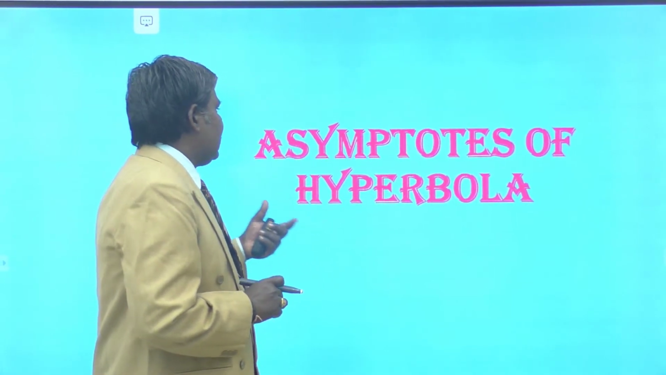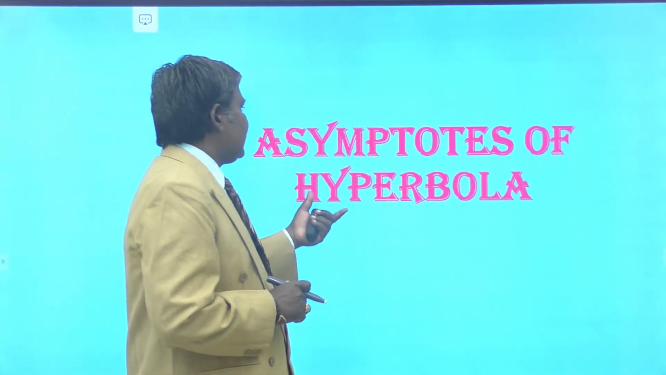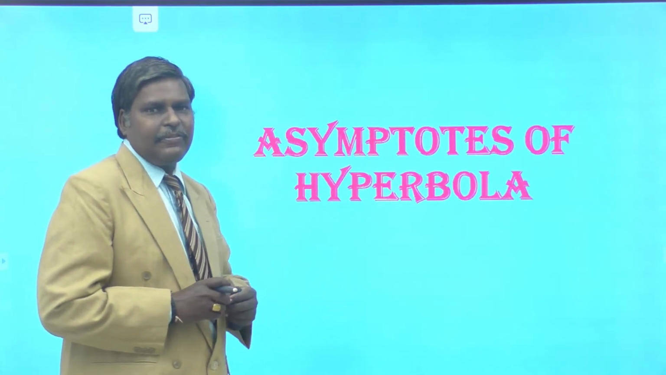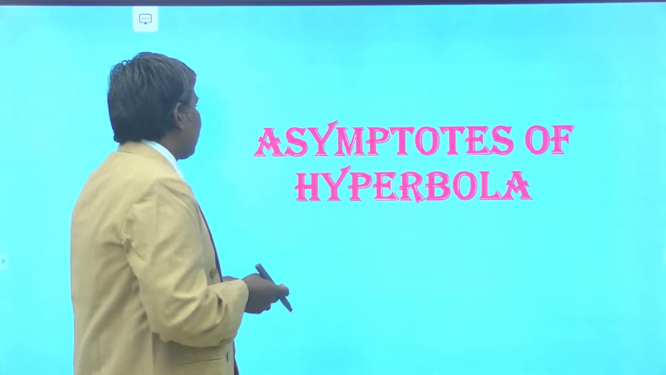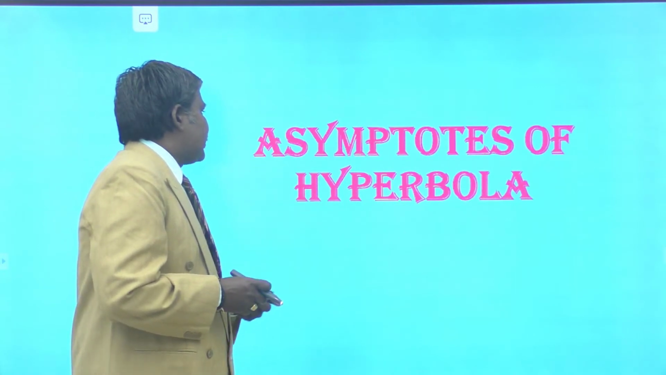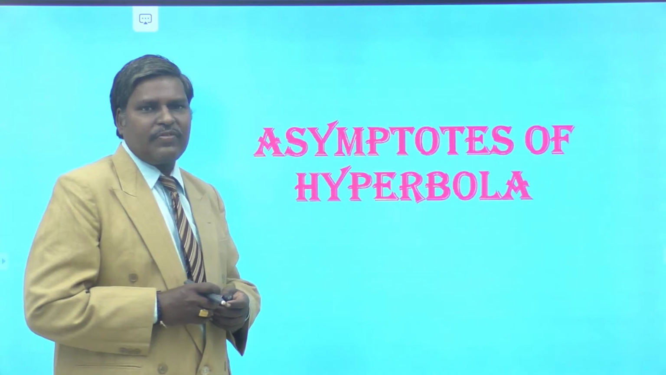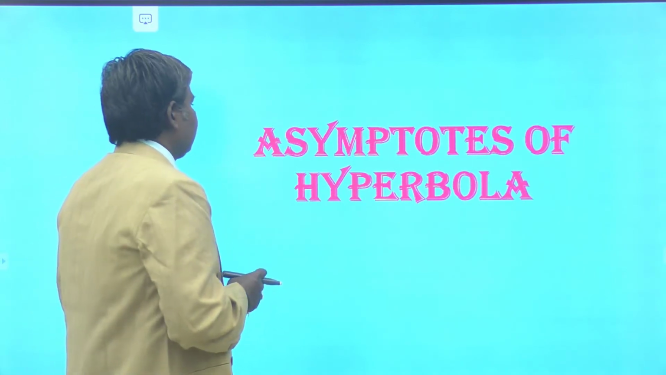But we define the asymptotes theoretically. The internal meaning of the asymptotes is nothing but tangent at infinity. Now let us see how to define the asymptotes of hyperbola and what are the properties of asymptotes of hyperbola. Let us see in this session.